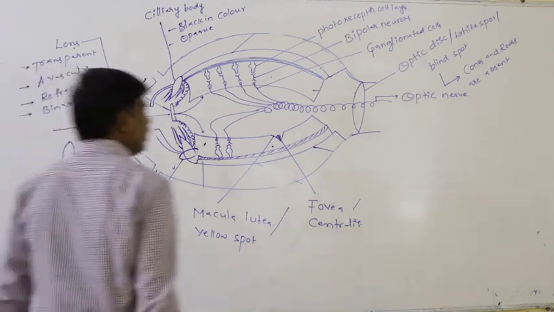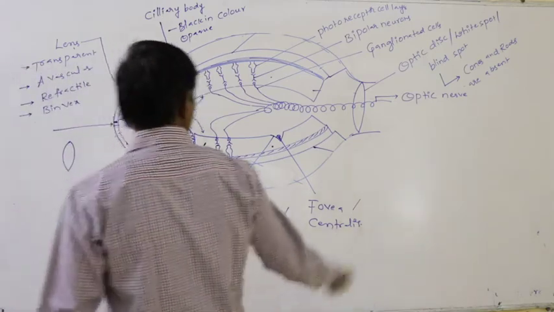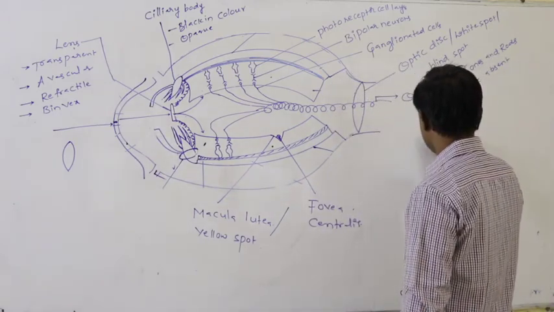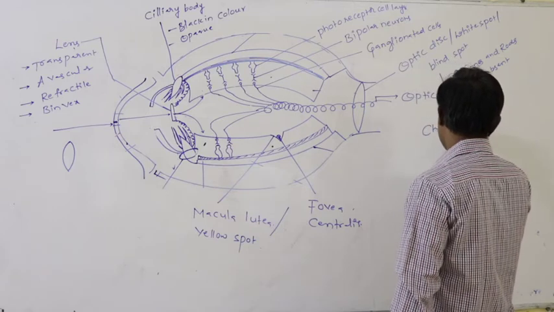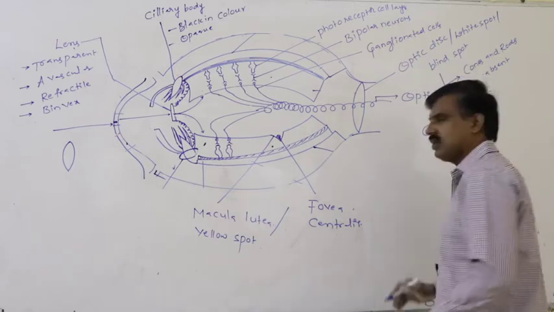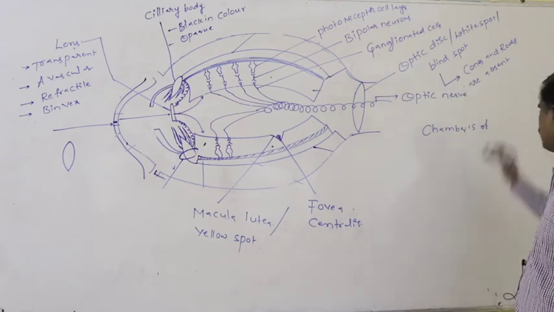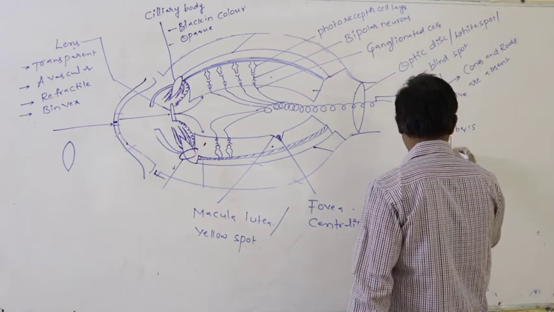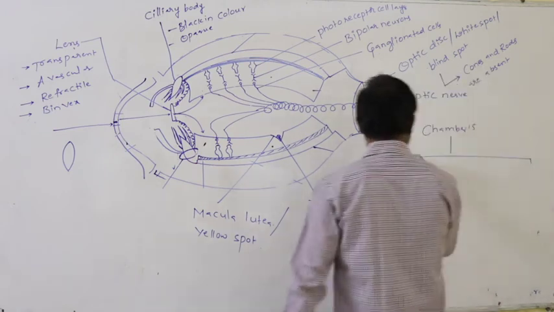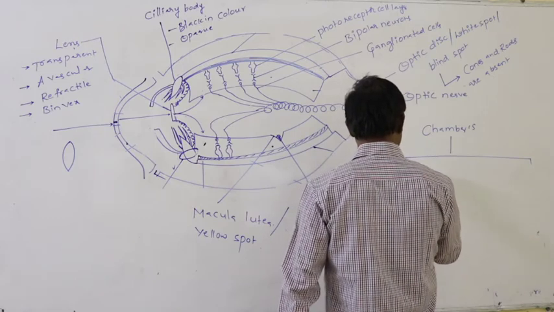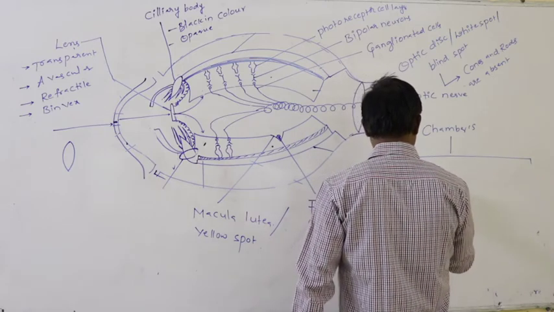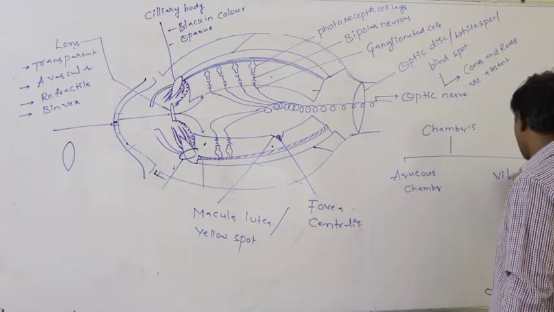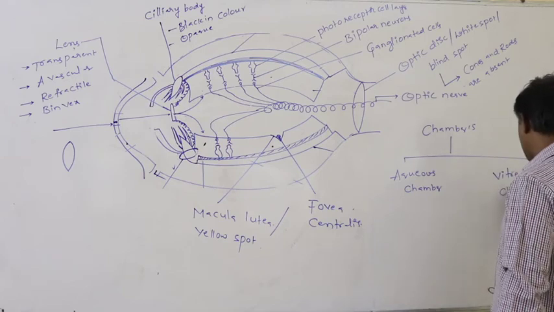Next, what are the chambers which are present in the eye of the person? Principally, the chambers which are present in the eye are of two types. One is the aqueous chamber. The second one is the vitreous chamber.